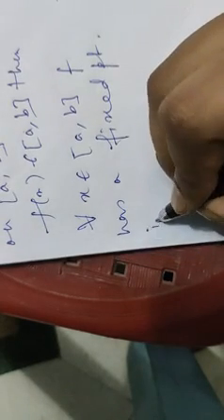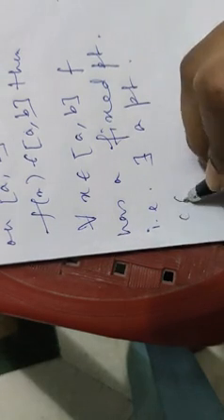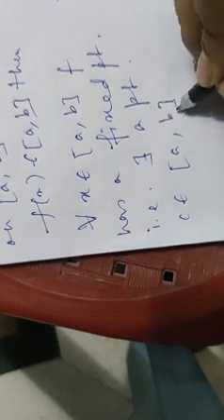That means there exists a point c belonging to closed [a, b] such that f(c) equals c. We have to prove it.